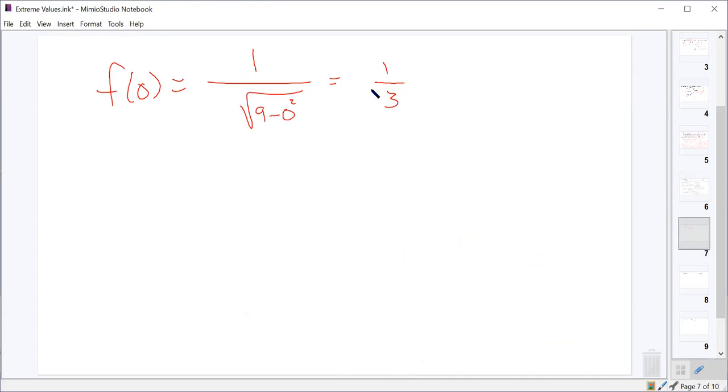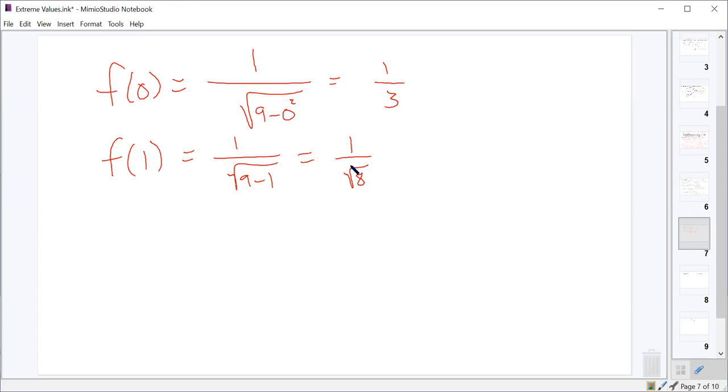What if we were to plug in something between 0 and 3, like f of, what do you want to plug in there? 1? Okay, f of 1. That's going to give us 1 over the square root of 9 minus 1, or 1 over the square root of 8. Which one of those is bigger?